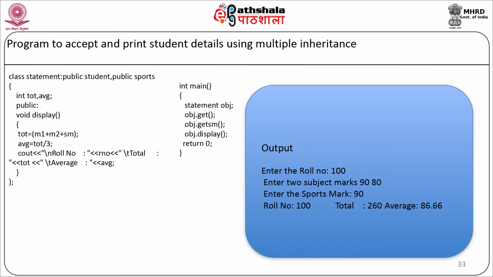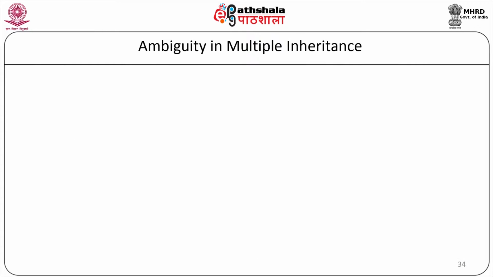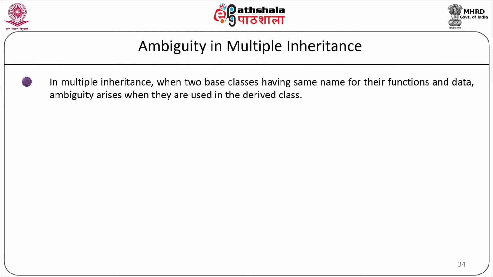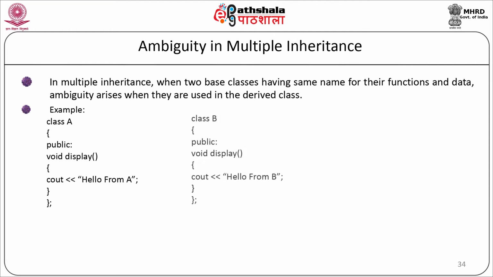As you can see here, in the display function of class statement, we can access the data members M1, M2 and SM directly. There is an ambiguity in multiple inheritance. When two base classes have the same name for their functions and data, ambiguity arises when they are used in a derived class. For example, class A will have one member function in the public section, void display. We are going to display the message hello from A. In class B, again we are going to have the same member function, same prototype for the function display, void display, and we are going to display the message hello from B.